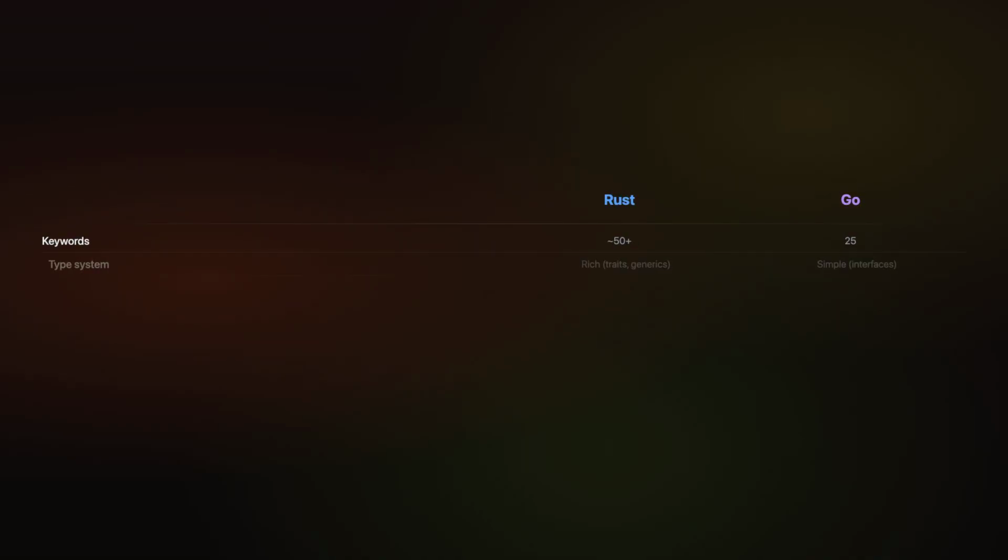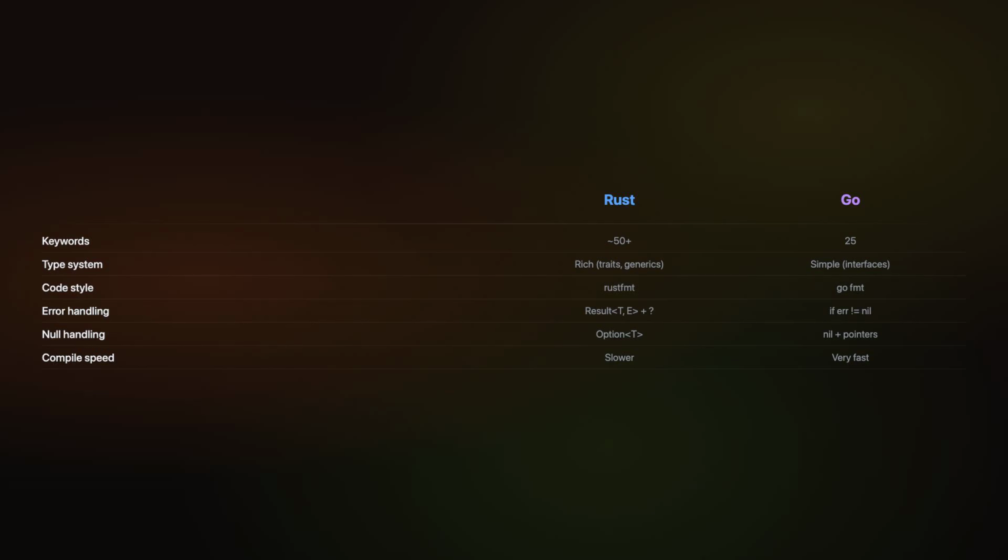Go has a minimal syntax with only 25 keywords. There is usually one way to do things, which makes Go code easy to read across teams. Go fmt enforces a single code style. Rust has a rich type system with traits, lifetimes, and generics. Rust compiles slower, but catches significantly more bugs at compile time. Go compiles in seconds even for large projects, which is a major productivity advantage.